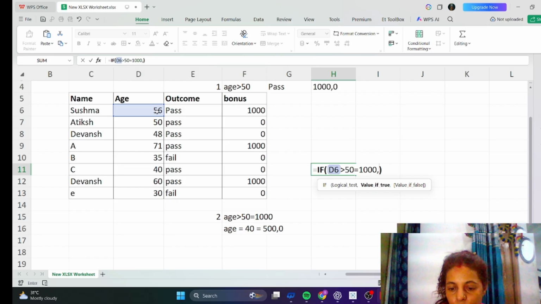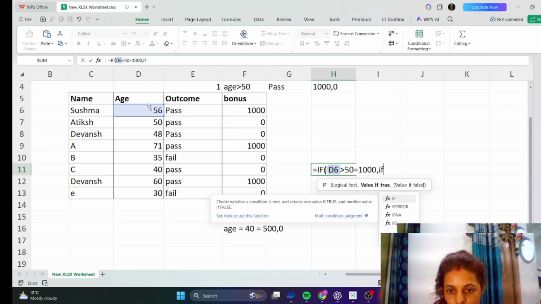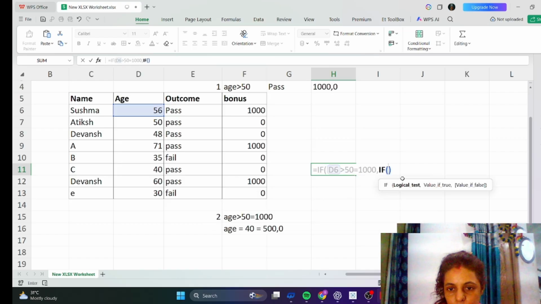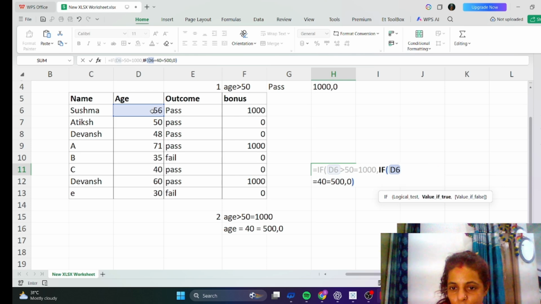Now this bracket will be deleted. Again we have to apply one more condition, that age should be equal to 40, then he will get 500. If anyone has age 40, then we have to apply IF once again: if age is equal to 40, then he will get 500, comma 0.